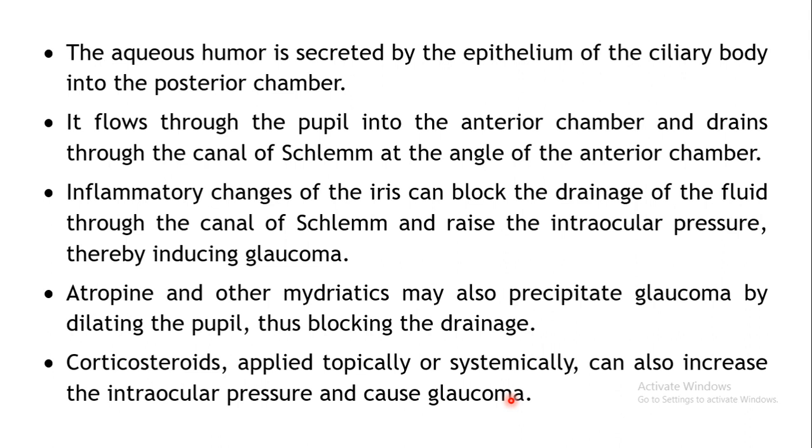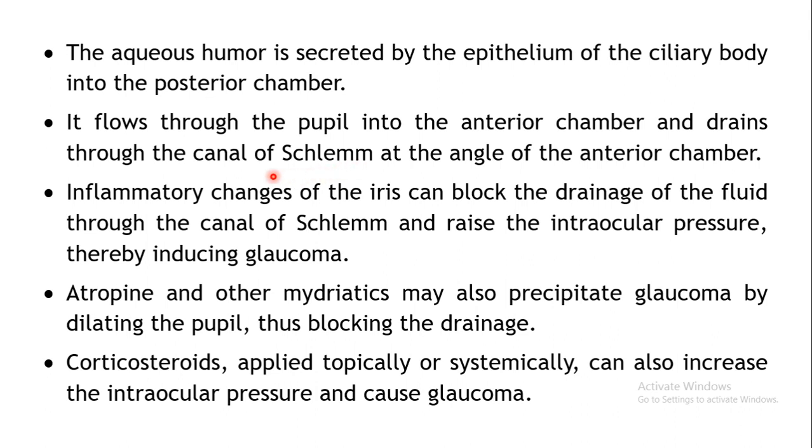Apart from this, the aqueous humor may also get affected. As I've told you earlier, the aqueous humor is generally secreted by the epithelium of the ciliary body in the posterior chamber, and it will exit through the pupil, enter the anterior chamber, and be drained out through the canal of Schlemm, right.